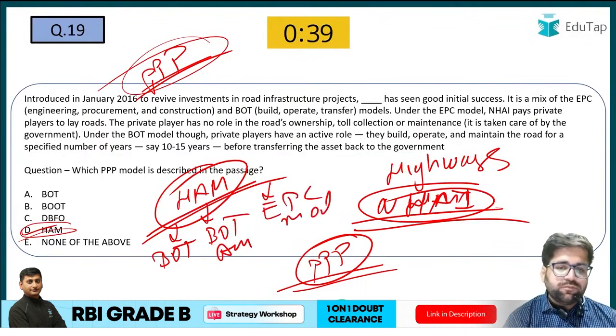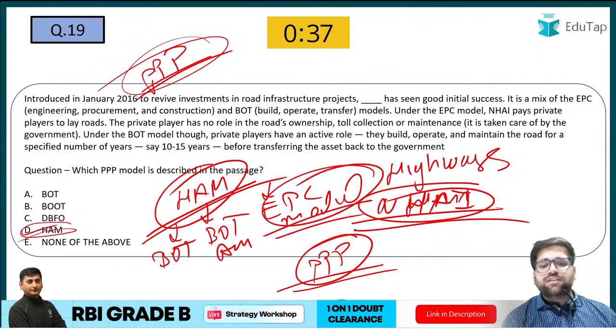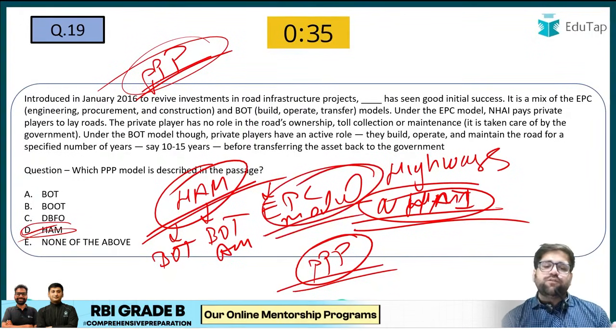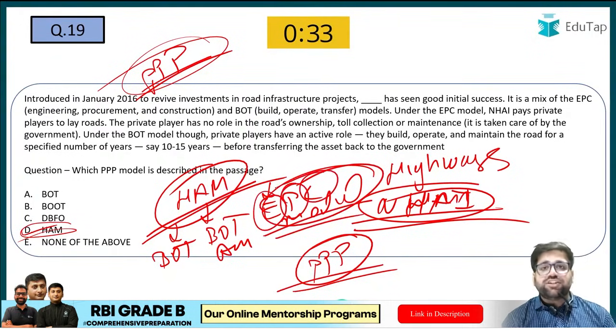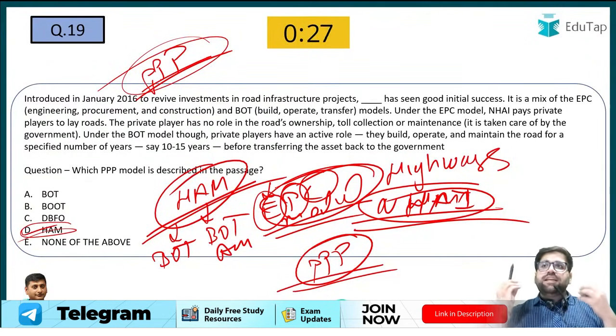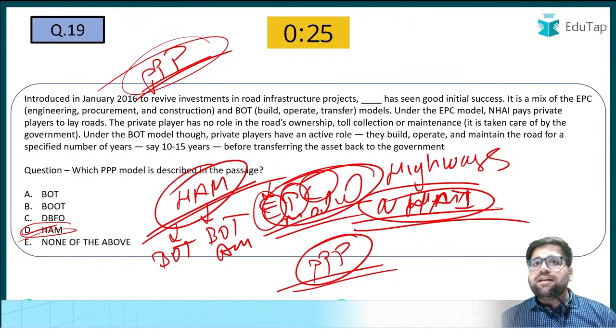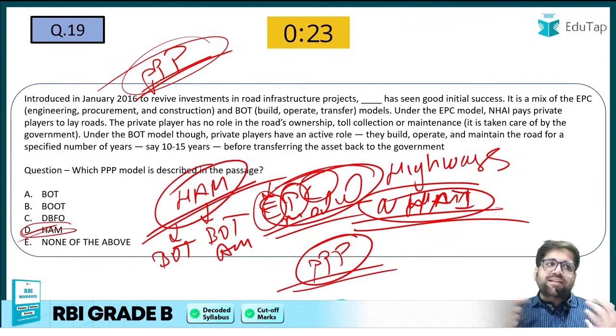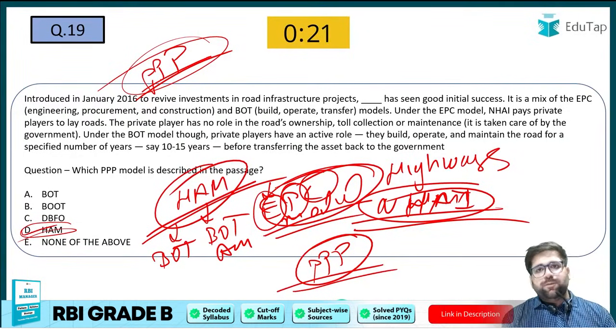model. Under EPC model, first let's discuss what is EPC. EPC stands for engineering, procurement and construction. Under this particular model, government invites the intelligence, invites the knowledge of the private sector, and government gives the fund to them, and they say that you have to implement this particular project with your knowledge. We will be funding you.